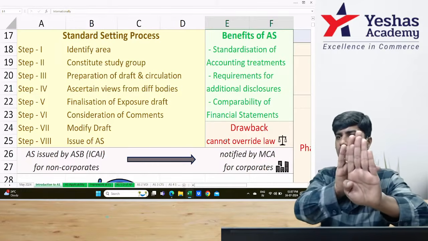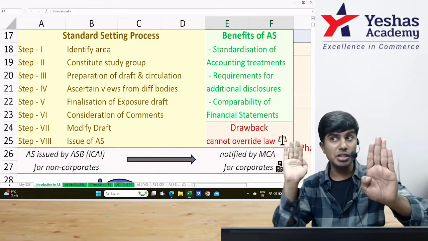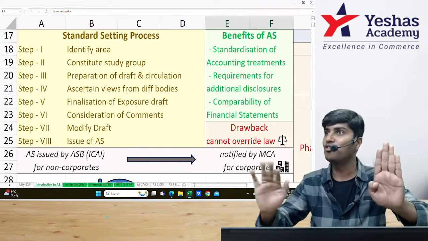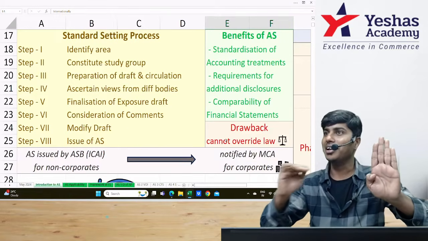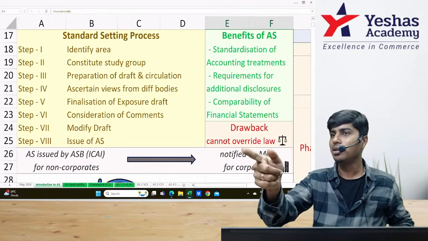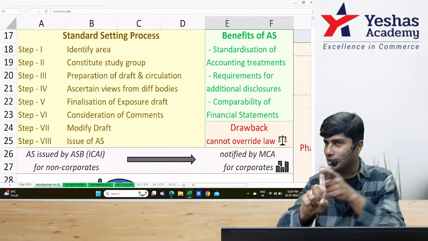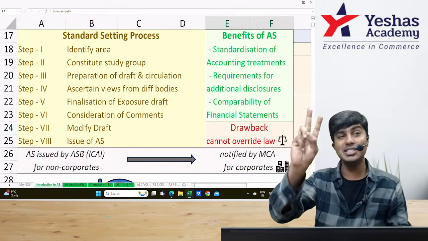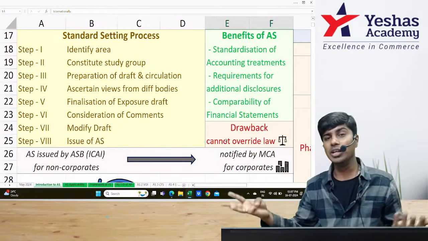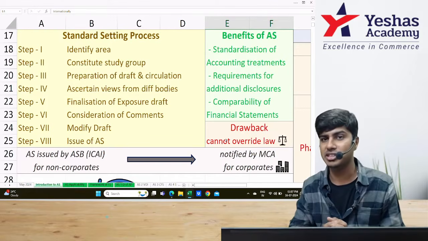All of us will follow one, so that the financial statements prepared based on this are uniform, standard, reliable, and also comparable. So the objective of issuing accounting standards is to bring in comparability, uniformity, standardization, and to increase reliability on the financial statements.